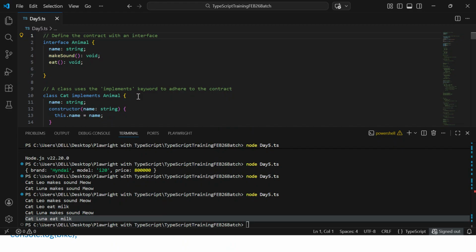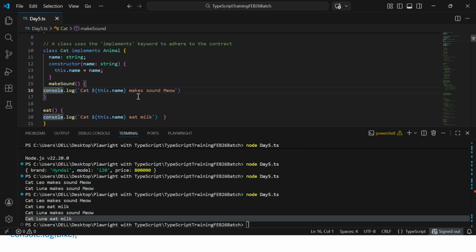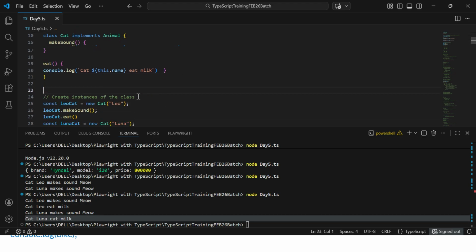But in case you are creating any class where you are implementing the interface, you need to implement all the unimplemented methods by default. And in this class, you can have another method also by your own choice. That is fine. But you need to implement all the unimplemented methods. In an interface, though you are not using the abstract keyword, all the methods will be abstract in nature and you cannot have the body. And whenever you implement in the class, you need to give the body accordingly and you can change the body accordingly. So this is the benefit.